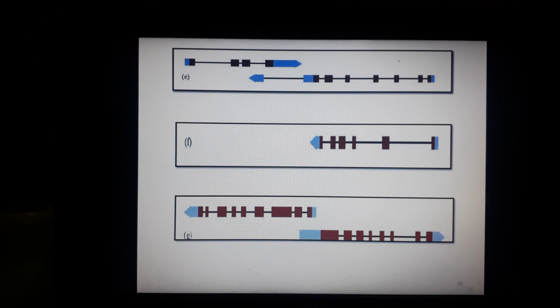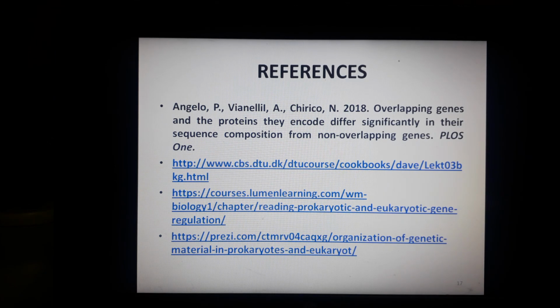So these were all the types of overlapping genes. This was all for today's lecture, and I hope that you have understood about overlapping genes and their functions. If you want to study further about these overlapping genes, then you can go through the references.